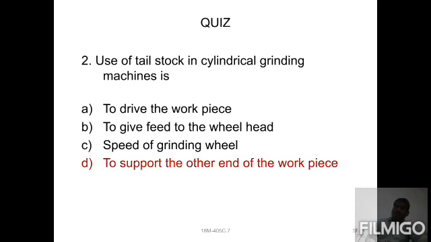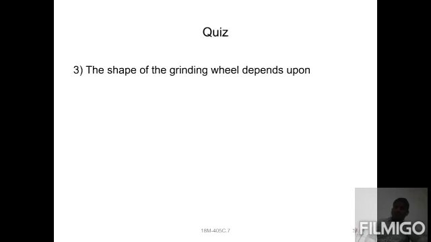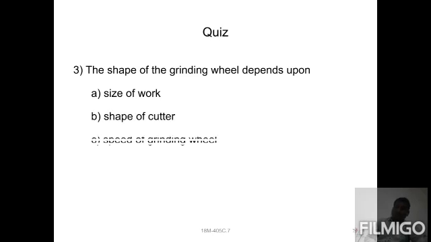You can check here. Then the next one: the shape of the grinding wheel depends upon what? The options are the size of the work, the shape of the cutter, the speed of the grinding wheel. The shape of the cutter is the answer. The shape of the grinding wheel depends upon the shape of the cutter, that is, which type of cutter we are using.